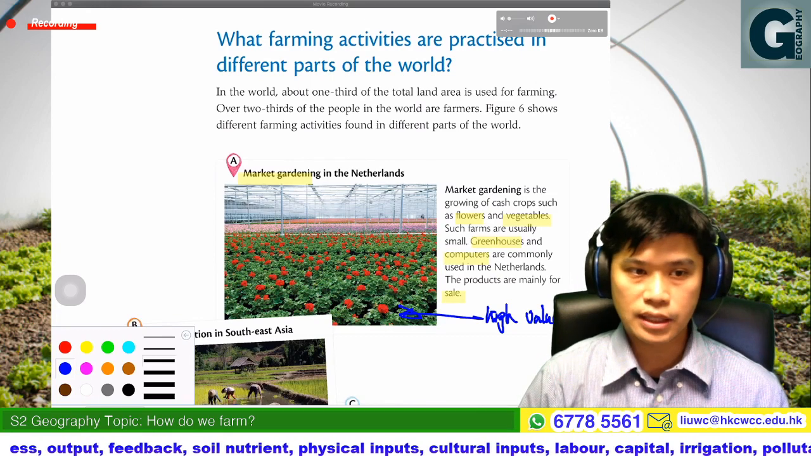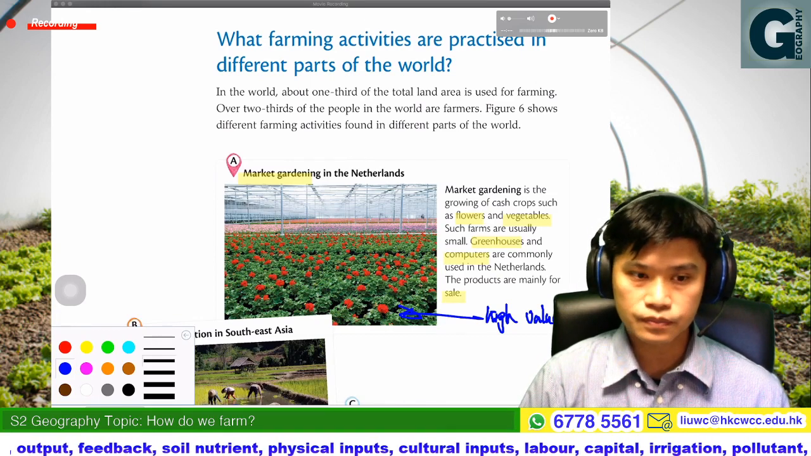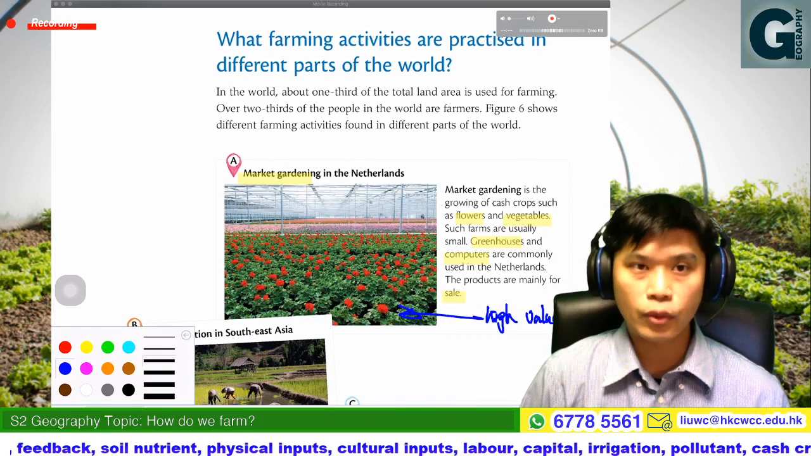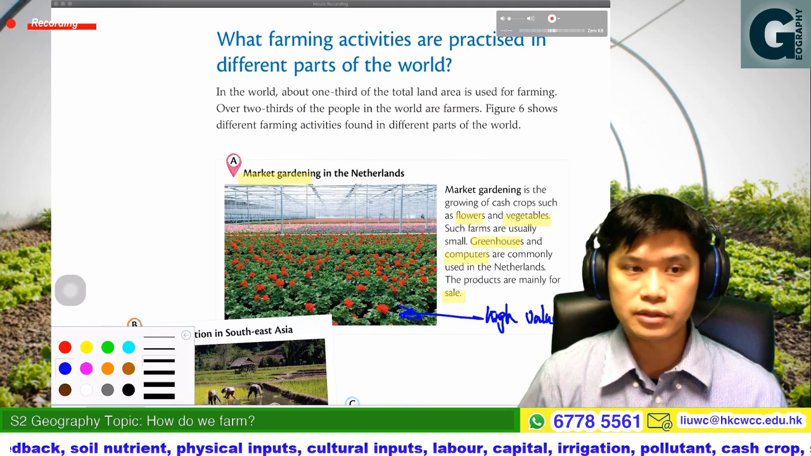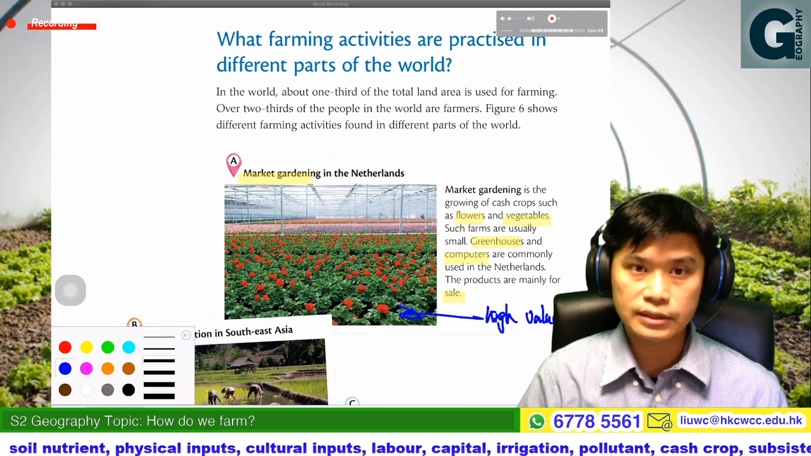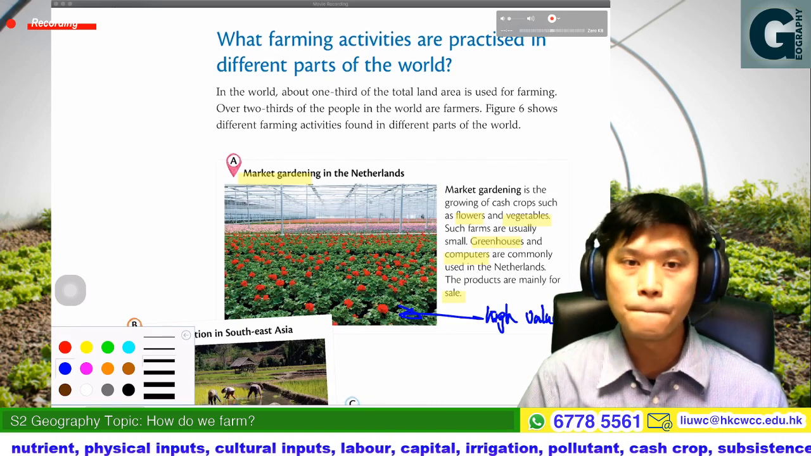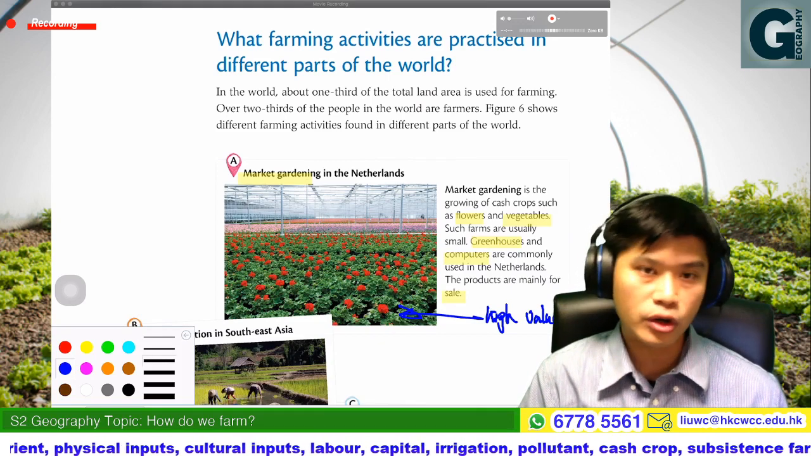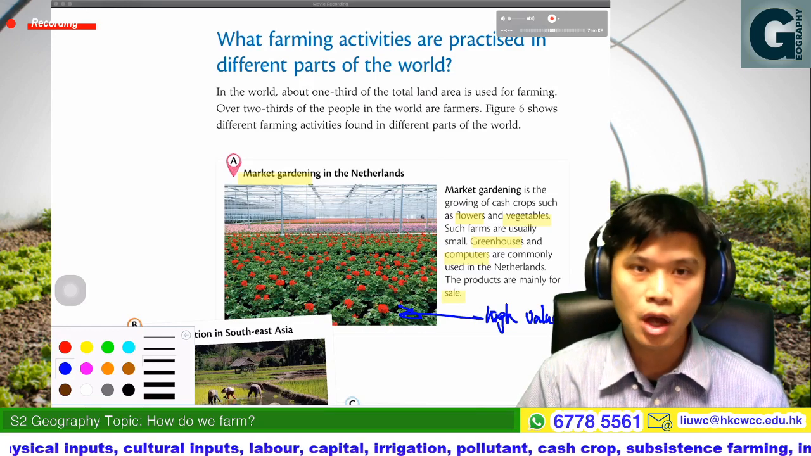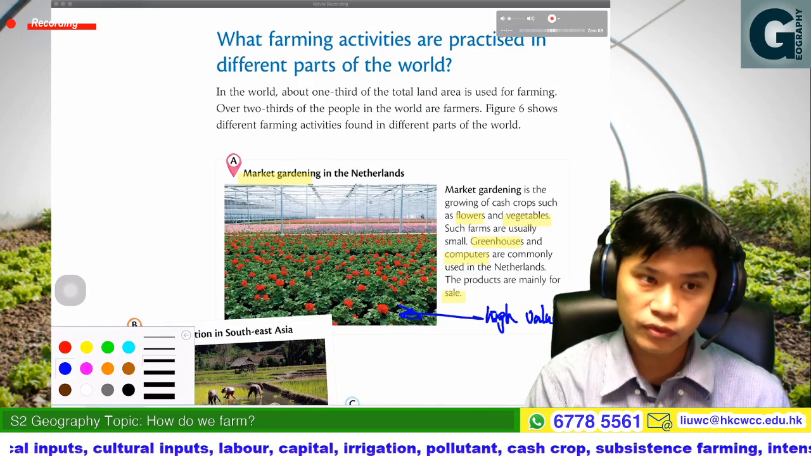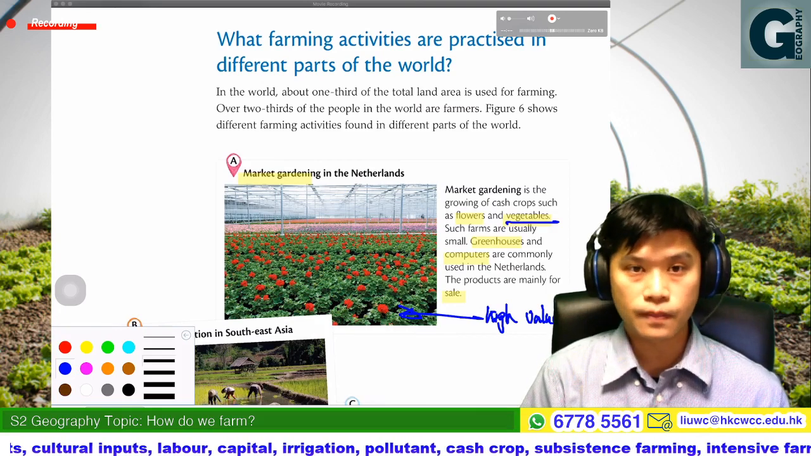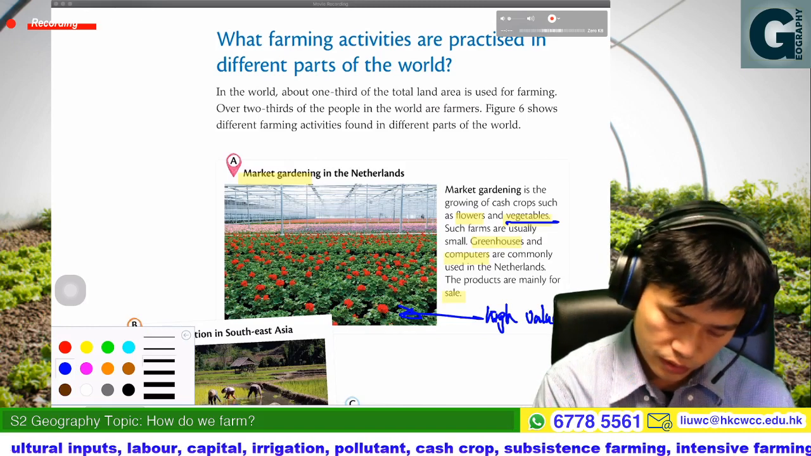For example, the most famous flowers in the Netherlands are the tulips. Those are very expensive. And I would say most farming in Hong Kong right now is also market gardening. Why? It is because most farms in Hong Kong, the farmers would focus especially on vegetables. So that would be the first one.